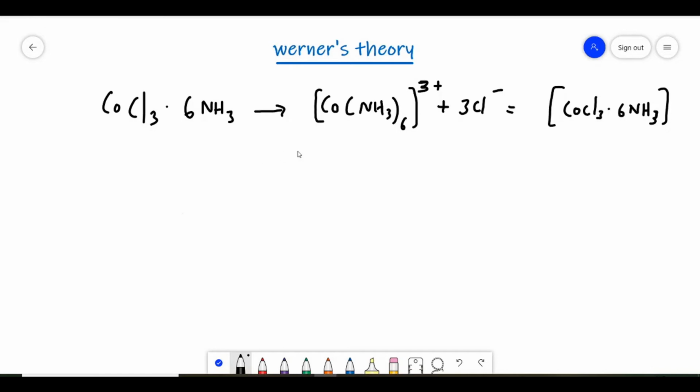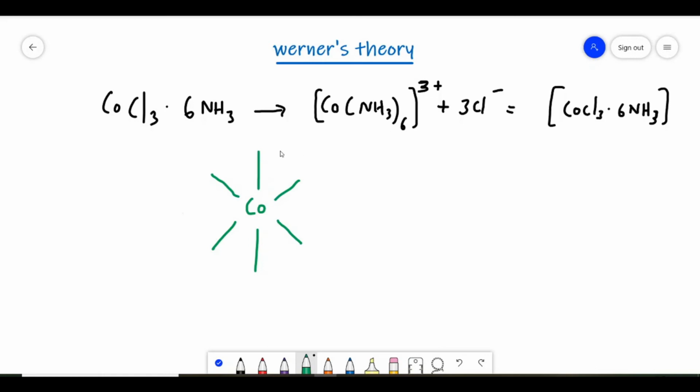Now if you draw the structure of this molecule, the cobalt is present as the central atom, and in total there are 6 bonds. As the number of bonds is 6, we will have an octahedral molecule. In this, the thick lines indicate the secondary valency, and they tell about the coordination number. Here NH3 is nothing but the ligand.